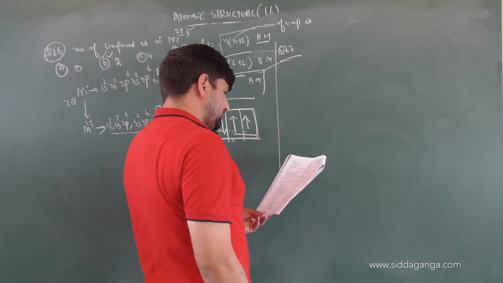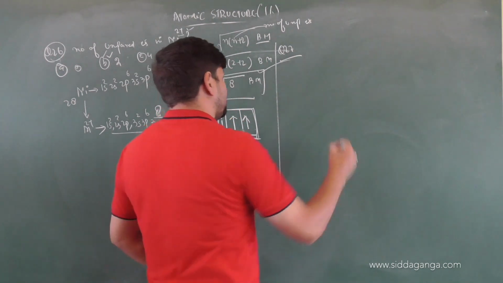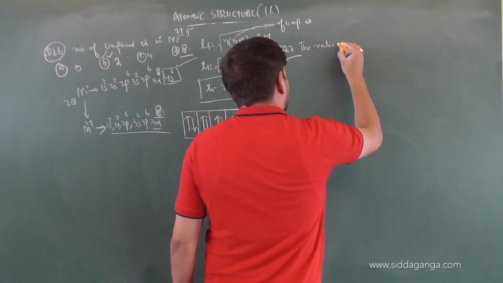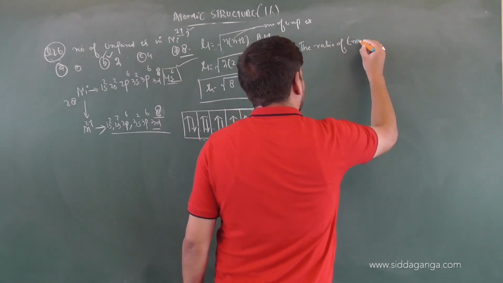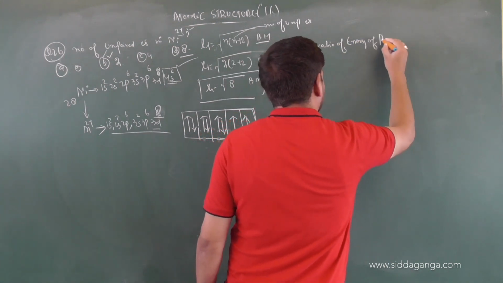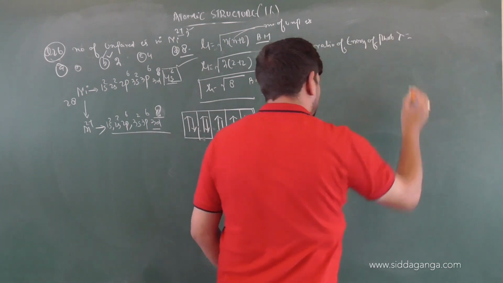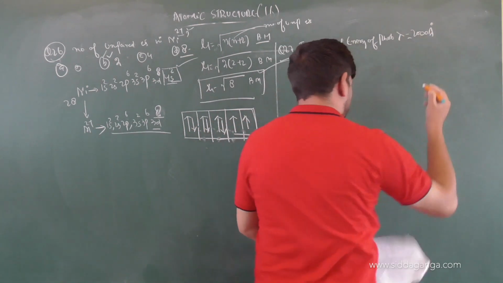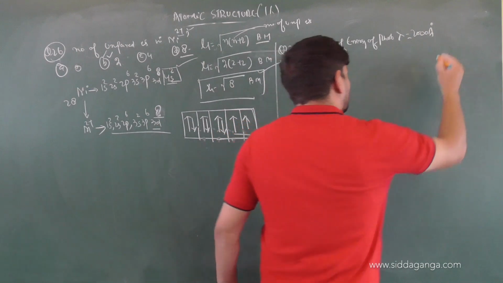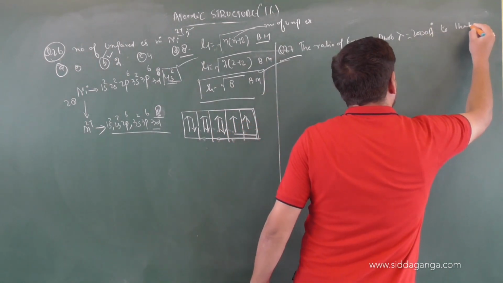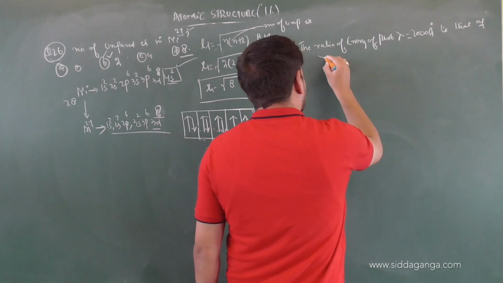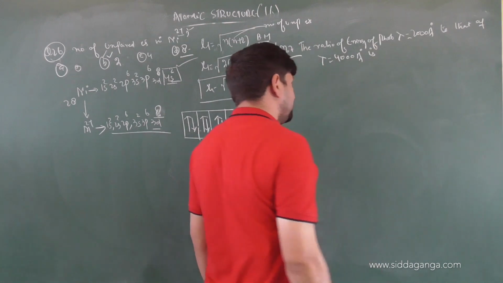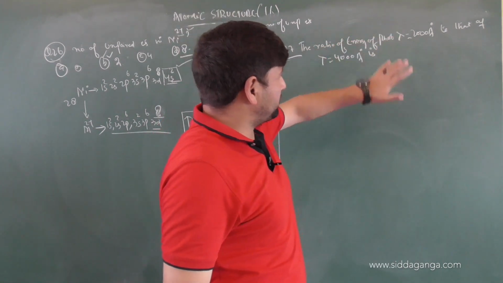The ratio of energy of photon with wavelength 2000 angstroms to that of lambda equals 4000 angstroms is, we have to find out the ratio of energy of the two photons.